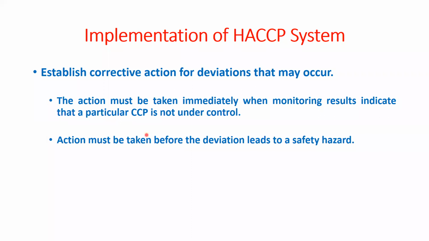So action must be taken immediately when monitoring results indicate that a particular CCP is not under control. Then action must be taken before the deviation leads to a safety hazard. So that is the action of this corrective action team.